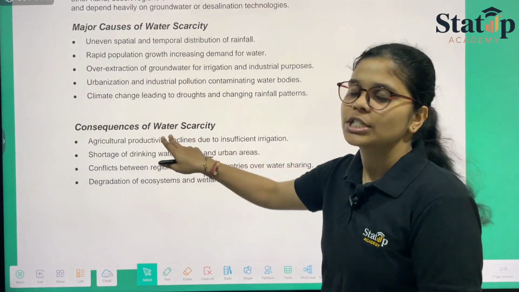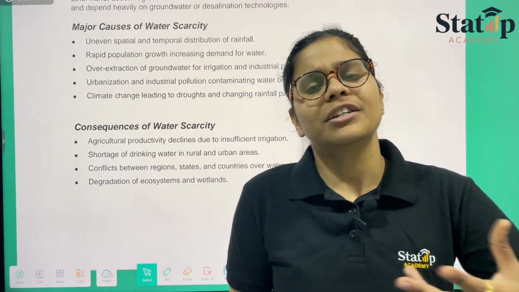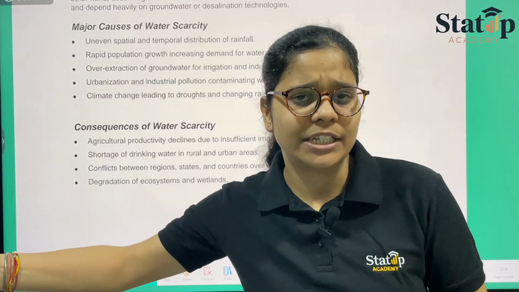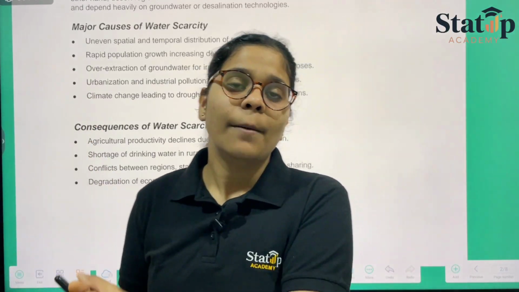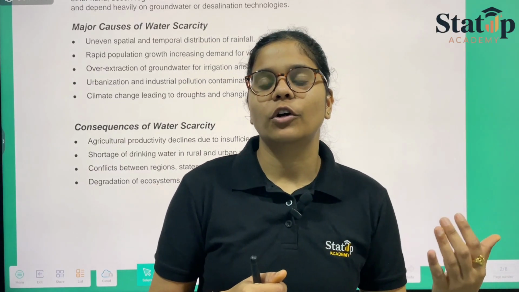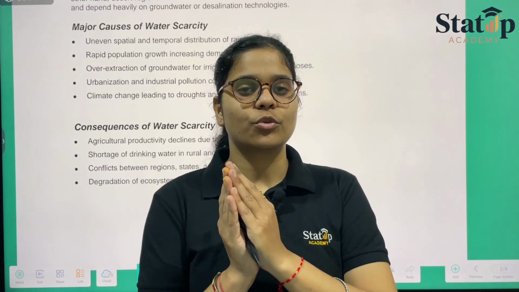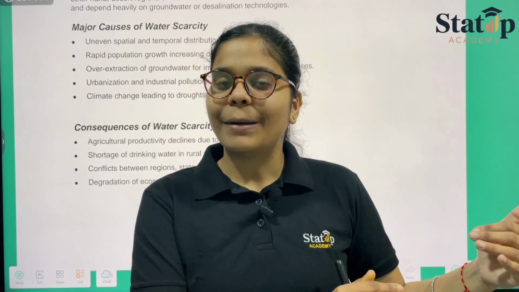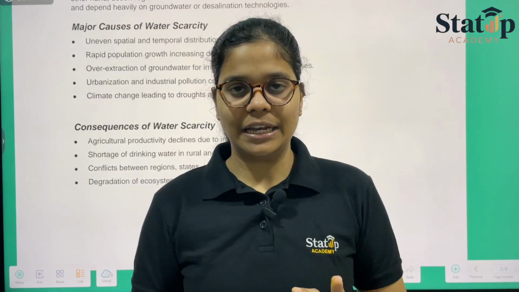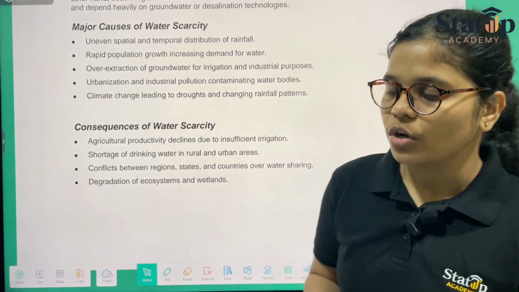When we talk about the consequences, what are the results? Water is being depleted or degraded from its level. When we talk about the consequences for water resources, the hydrological cycle is being disturbed, due to which the whole climate of the earth that used to be balanced at one time is now unbalanced. So that is one major consequence.